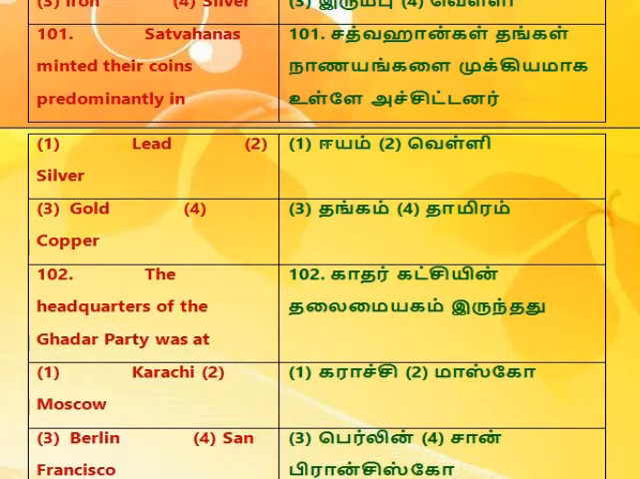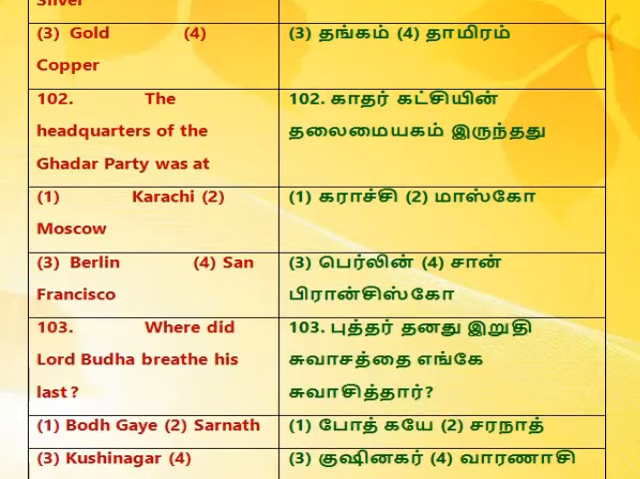101. Satavahanas minted their coins predominantly in 1. Lead, 2. Silver, 3. Gold, 4. Copper. 102. The headquarters of the Ghadar party was at 1. Karachi, 2. Moscow, 3. Berlin, 4. San Francisco.